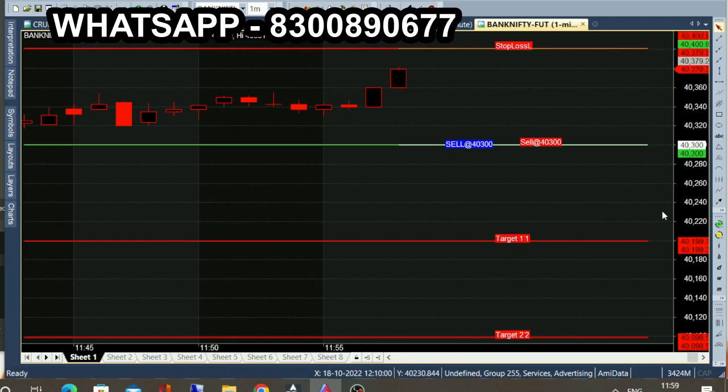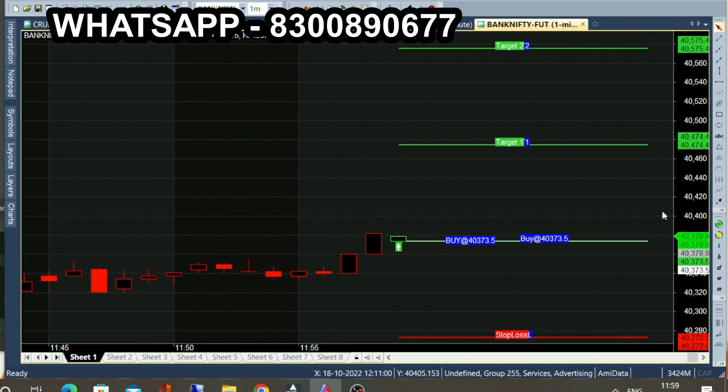Hello trader, we are watching the Bank Nifty chart. It's a 1 minute chart. In this chart, automatically you will receive calls on a daily basis for intraday trading. For example, now a buy call generated.